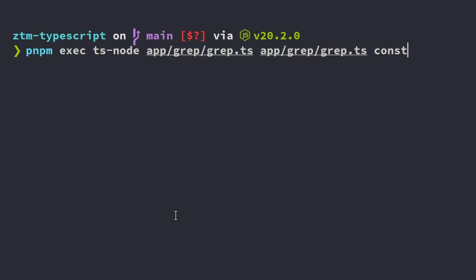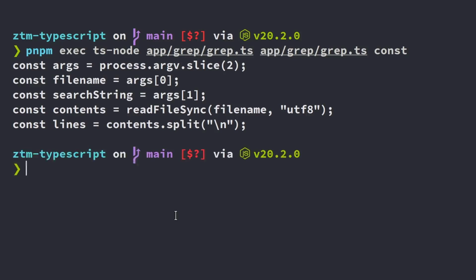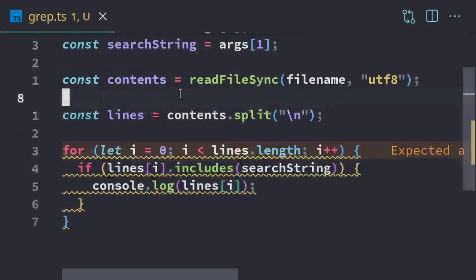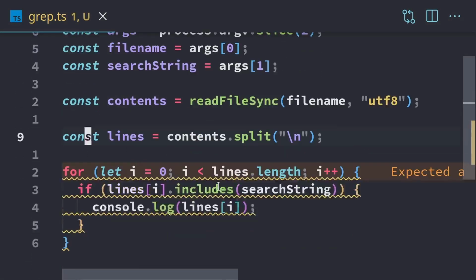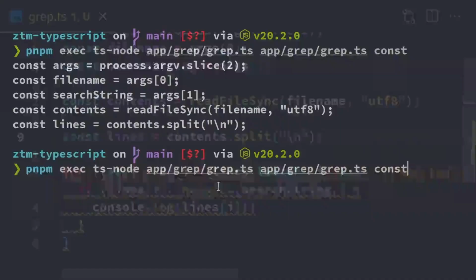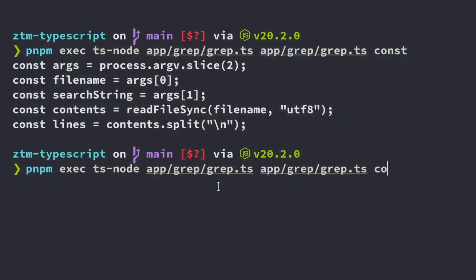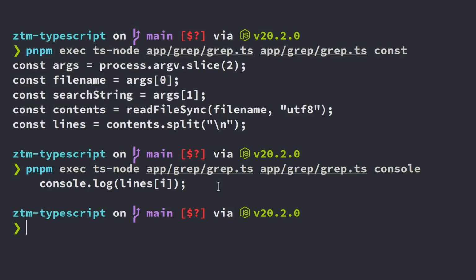because we made several constants. So we should get a listing of every line that has the word const in it. So I'm going to hit enter. And so there we go. So it searched our file and it pulled out every line that had the word const in it. So we had 1, 2, 3, 4, 5. And if we check our source code, we have 1, 2, 3, 4, 5. And it'll work for anything. So if we want to look for our console.logs, do that as well. So if we just search for our console, and see, now we have our console.log line.